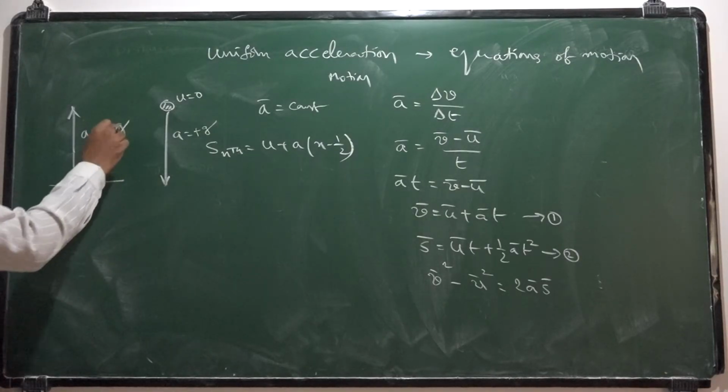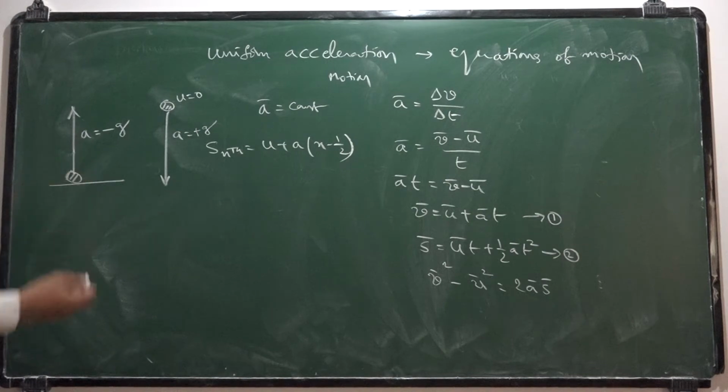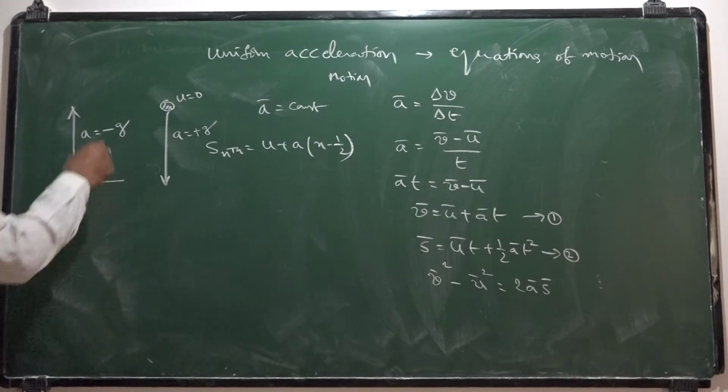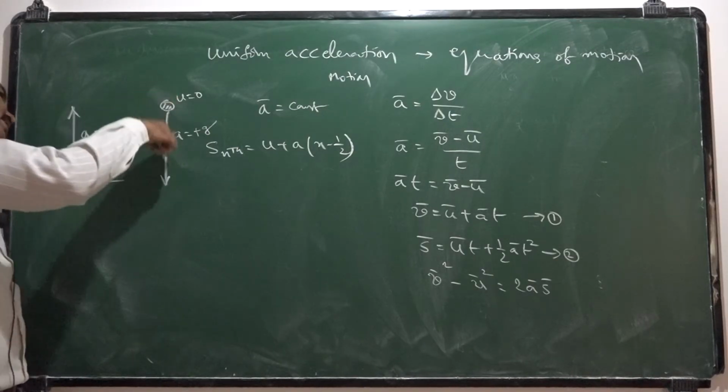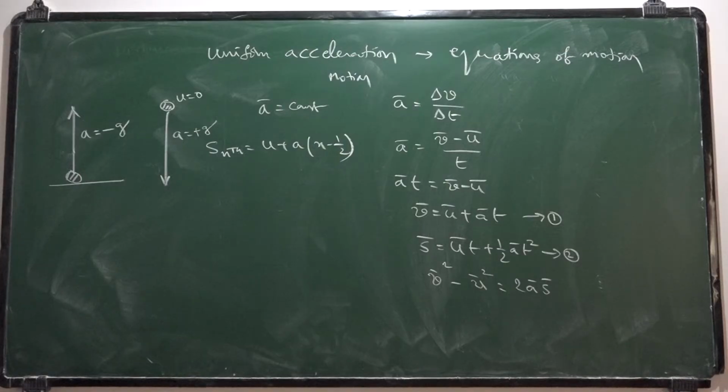Why do we have to take minus here? While it is moving upwards, its velocity is gradually decreasing. When velocity is gradually decreasing with respect to time, it is having negative acceleration. Such a motion is called retarded motion or decelerated motion. While it is coming down, its velocity is gradually increasing with respect to time. Hence it is under accelerated motion. So the motion of this object can be studied under the heading of uniform accelerated motion.